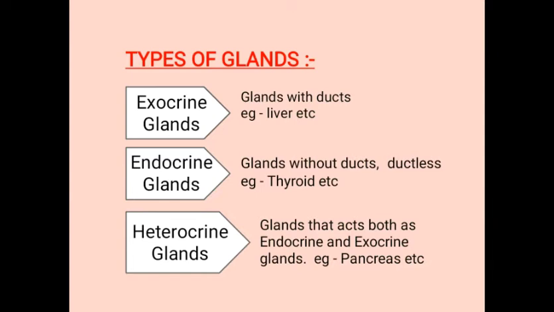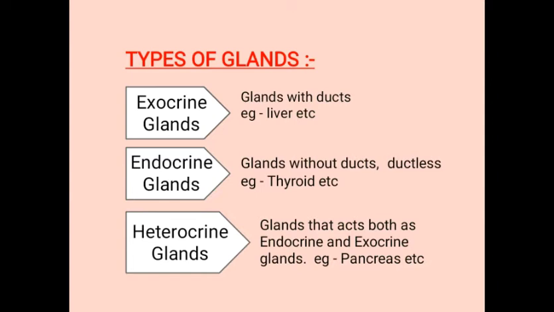Endocrine glands. Glands without ducts are called endocrine glands. Hence, endocrine glands are also called ductless glands. Endocrine glands secrete hormones, and these hormones are released directly into the blood. Examples of endocrine glands are thyroid gland, pituitary gland, etc.